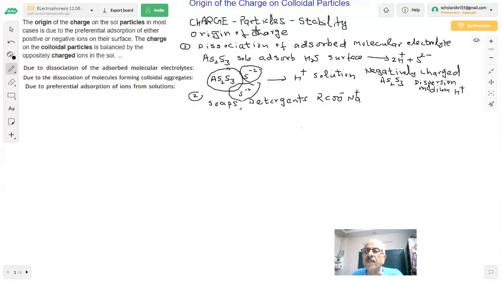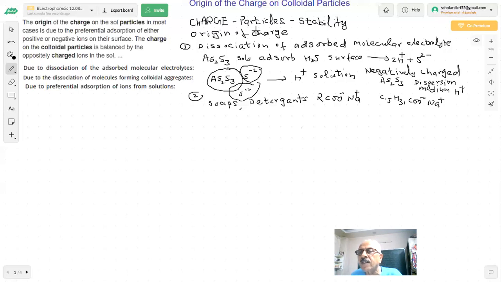Sodium stearate, an example of soap, is C15H31COO- and Na+. What happens when you dissolve soap in water? This part is negatively charged, this is positively charged. The molecules dissociate in water, forming colloid.